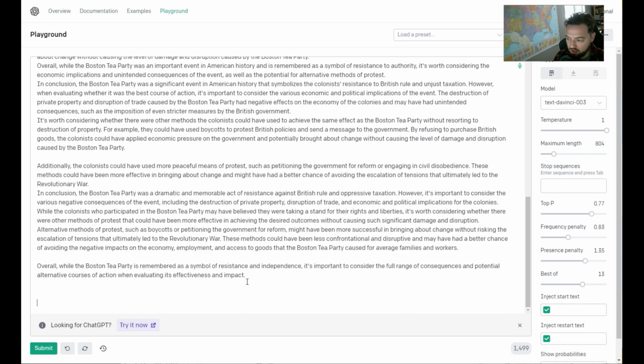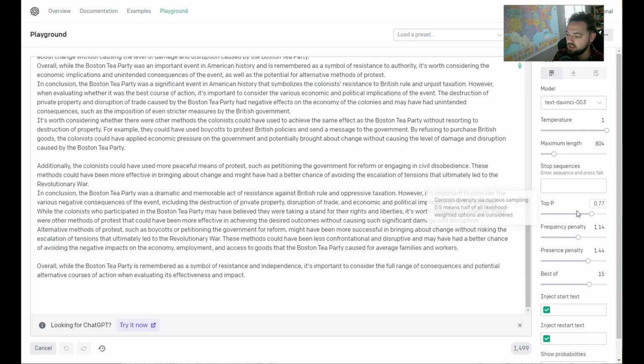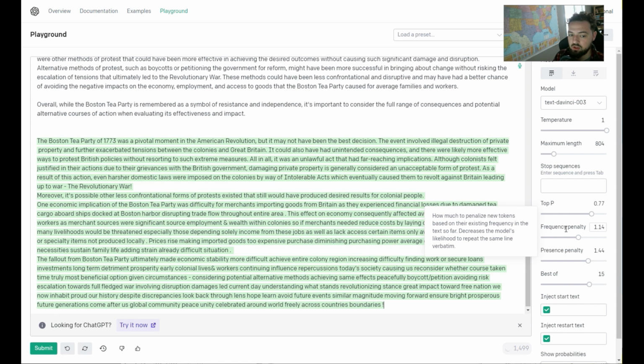One thing I'm going to do here is I'm going to turn up some of these right here. And what these do on the side is they tweak the output of the AI, and some of these things are interesting, right? There are different options that it considers when it's creating text, and it has a frequency of words that it uses, so you can actually penalize the repetition of certain ideas, which was one thing that I did notice when I was editing.